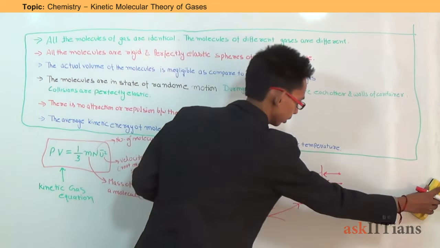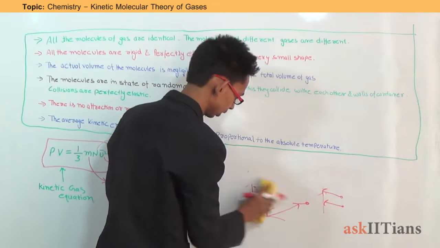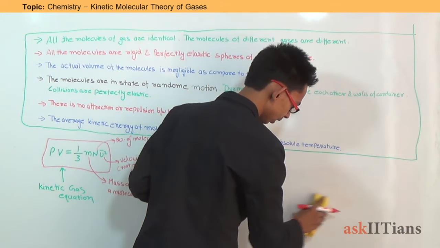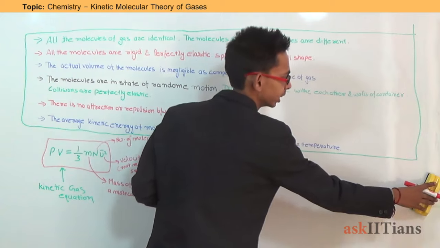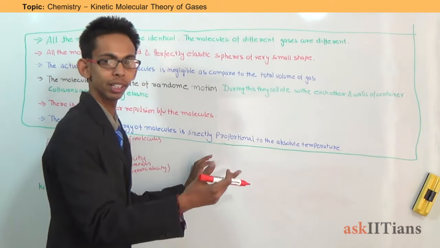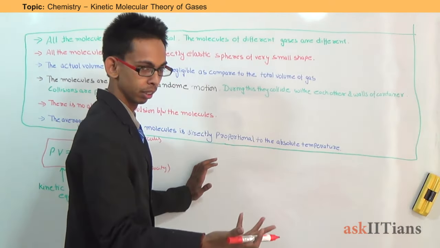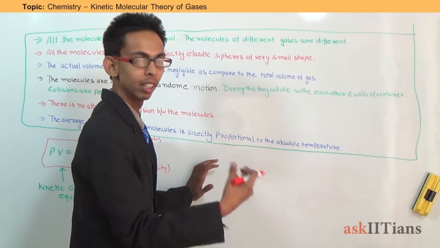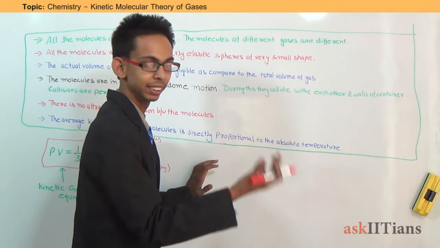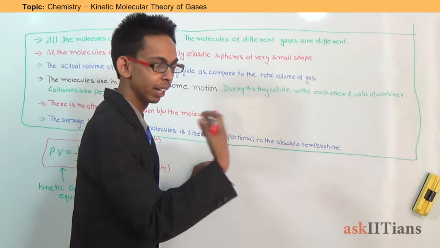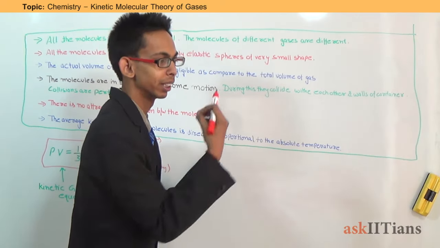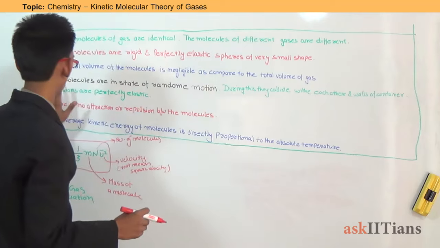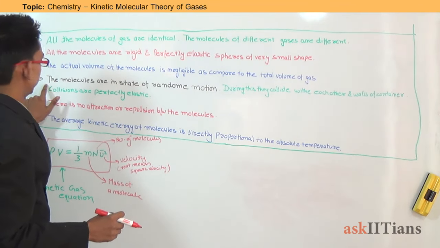So this was the story of collision. That means the molecules collide in two ways. Either it collides with another molecule or with the wall of the container. When it collides with another molecule, it changes its direction. Again, when it collides with the wall of the container, it changes its direction. But while colliding with the wall of the container, it exerts some pressure on the wall, which is known as the pressure of the gas.